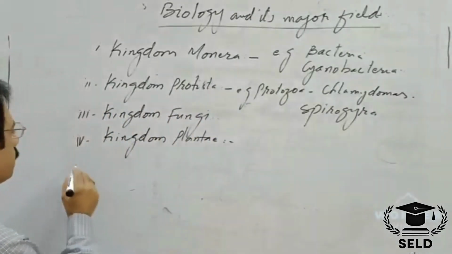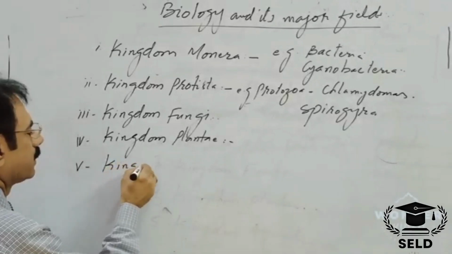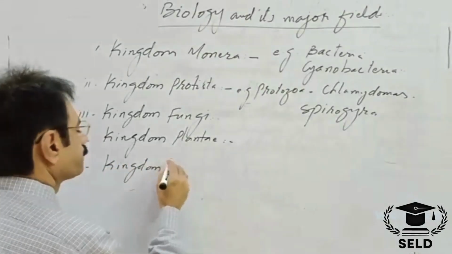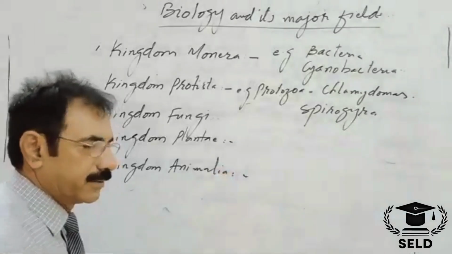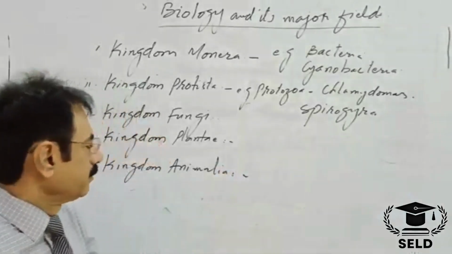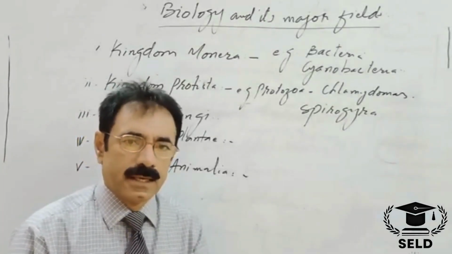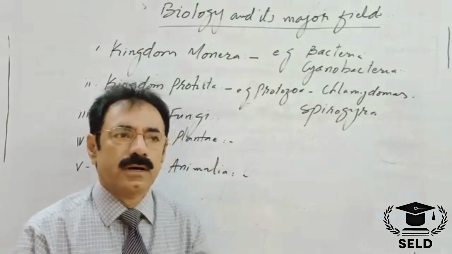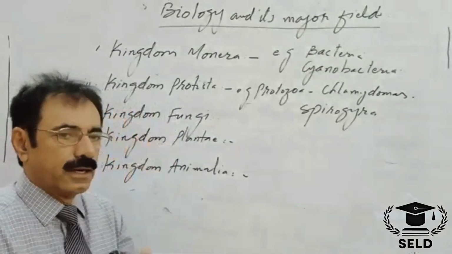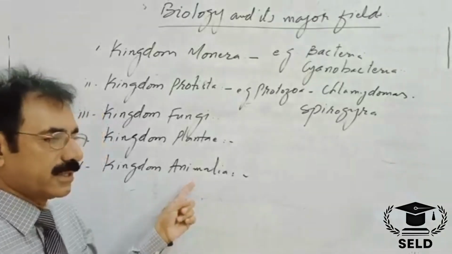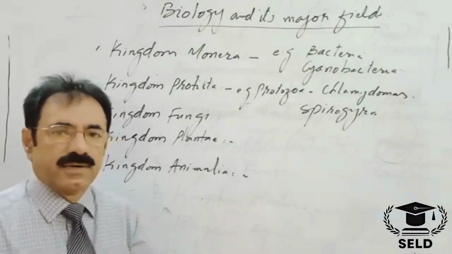And number 5 out of the major fields is kingdom Animalia. Kingdom Animalia includes all the multicellulars. This kingdom includes those multicellulars which are called the animals. Their cell is not coated with a cell wall. All are eukaryotic. They are non-green and heterotrophic. Which type of heterotrophs are the animals? They are ingestive heterotrophs.